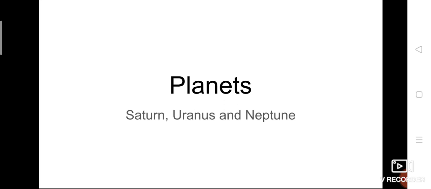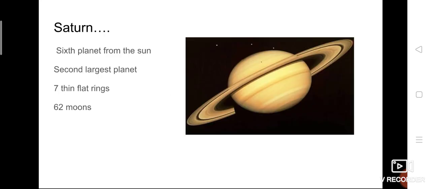Now we are going to continue with the planet Saturn. So just continue on Saturn. It is the sixth planet from the sun. Saturn is the sixth planet from the sun and it is the second largest planet. We know that Jupiter is the largest planet. Next to Jupiter, the second largest planet is Saturn.